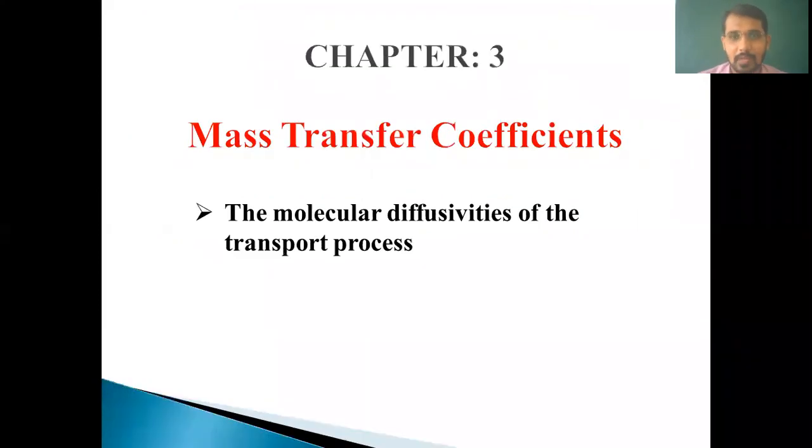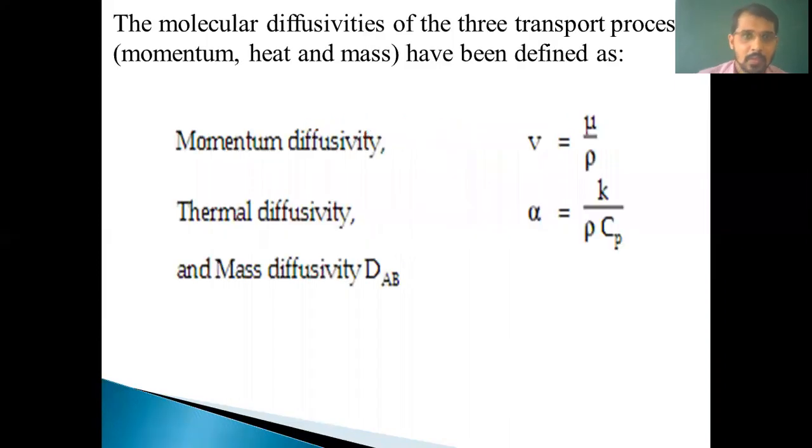In this lecture, we are going to see the next topic of chapter 3, that is mass transfer coefficients. The topic name is the molecular diffusivities of the transport processes. So which are the three transport processes? First one is momentum transfer, second one is heat transfer, and third one is mass transfer.